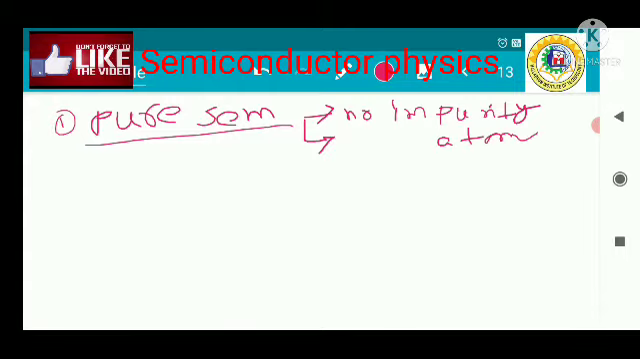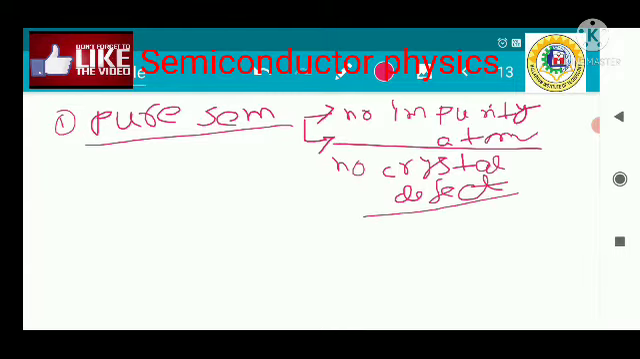Okay, and the second one is no crystal defect. These are the two properties that have to be satisfied if we call a semiconductor a pure semiconductor. Now, no impurity means atoms which are not desired.